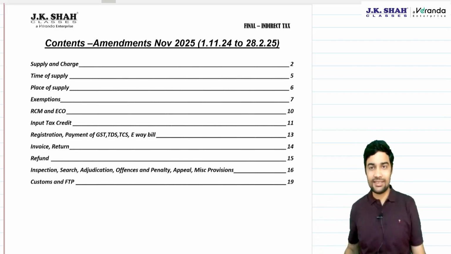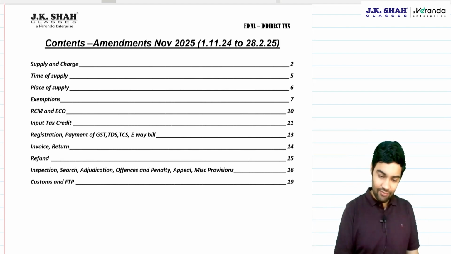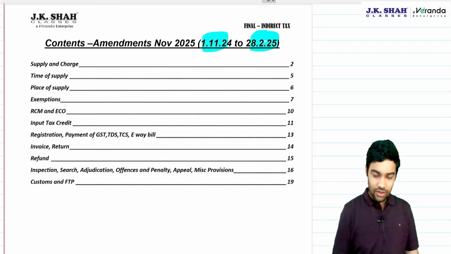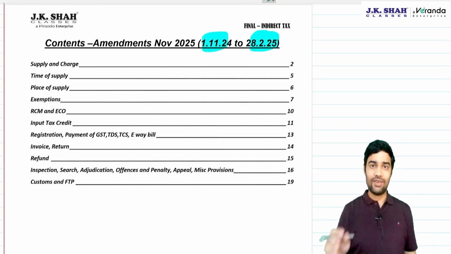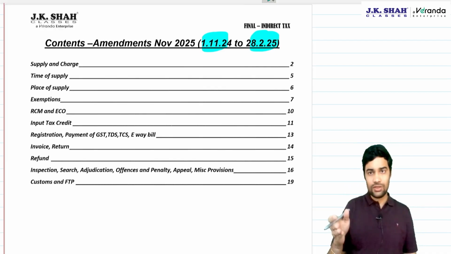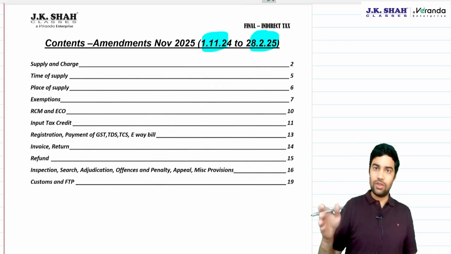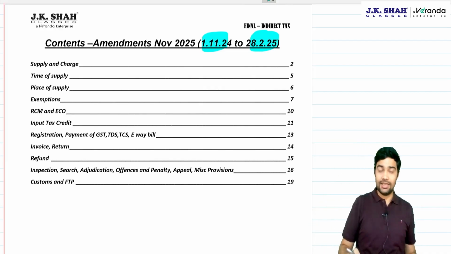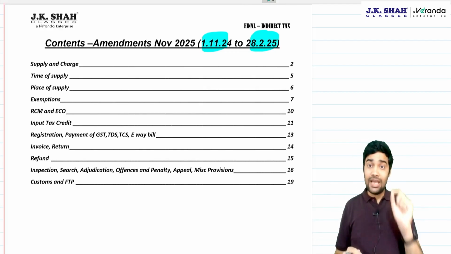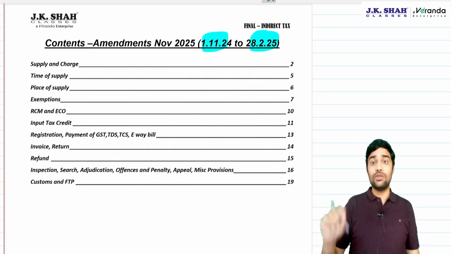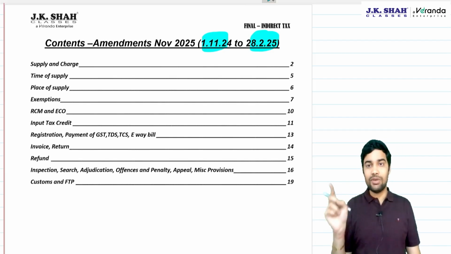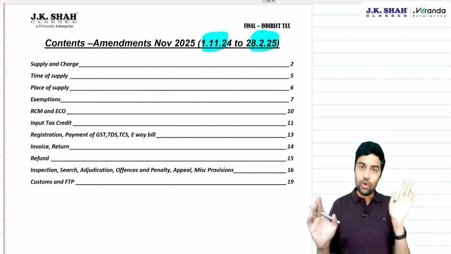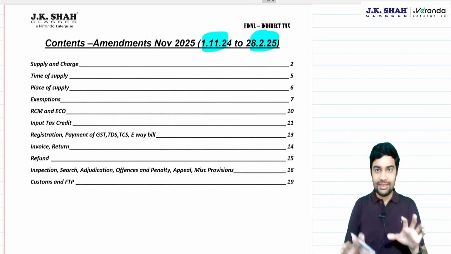Now, this amendment lecture covers data from 1st November 2024 to 28th Feb 2025. Whatever amendments have taken place between 1st November 2024 to 28th Feb 2025 is covered here. Note that major amendments had taken place through Finance Act, which came into effect from 1st November 2024. All those amendments are also covered in this.